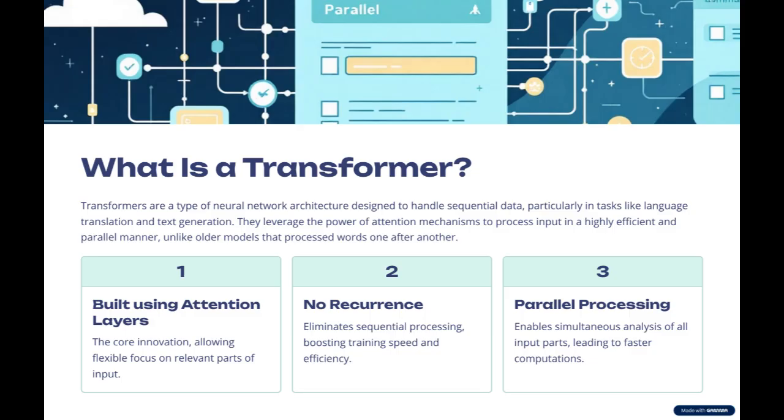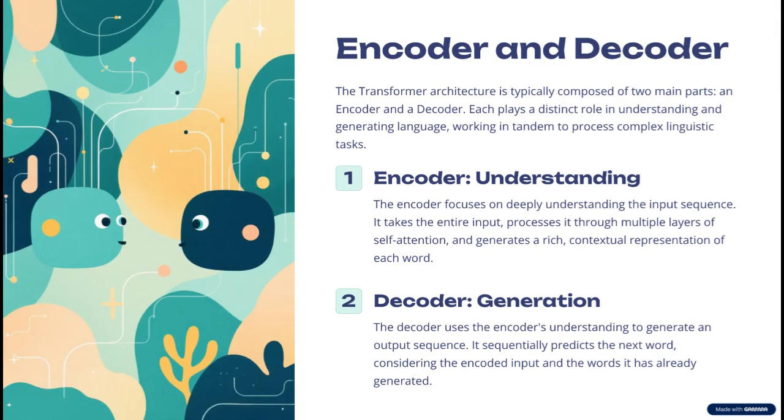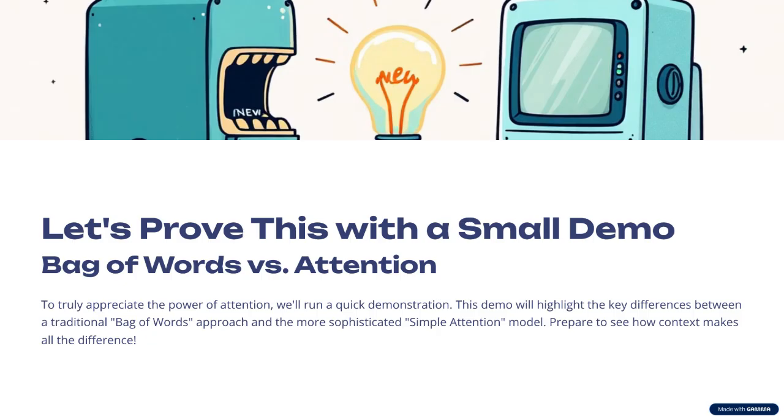At its core, a transformer is a stack of attention layers, with no recurrence and no convolution. It usually has an encoder which understands the input and a decoder that generates the output. But instead of jumping into the full architecture now, we'll keep the detailed architecture part for the next video, and let's prove why attention is better with a simple experiment using Google Colab. So now let's switch to Google Colab. It's not a complex project, it's quite a simple experiment, to see why attention is important to solve such NLP-related problems and the transformer concepts.